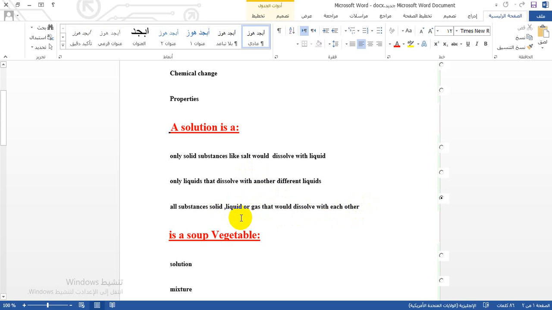Air is made of different gases, oxygen, carbon dioxide, and others, that dissolve in nitrogen. The particles of the gases are evenly mixed together in one substance, which we call air. For that reason air is considered a solution.